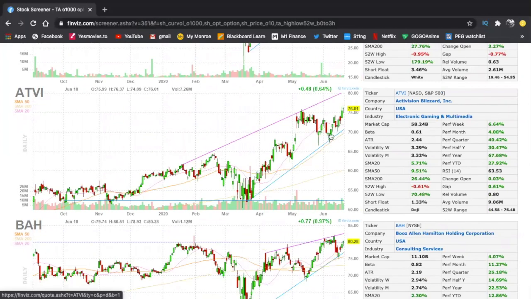So ADV, you can go ahead and add it, but there's one problem with ADV that I'll explain in a little bit. This did break out of this high right here, which is very nice, but it has a doji star candle, which signals that it's about to come down because it's been going up and up, and a doji star is a signal for a reversal. Therefore, it's very likely going to start going down. You can see the candlestick is a doji, so Finviz gives you the pattern. But that's probably one of the only reasons I won't really focus on this stock.